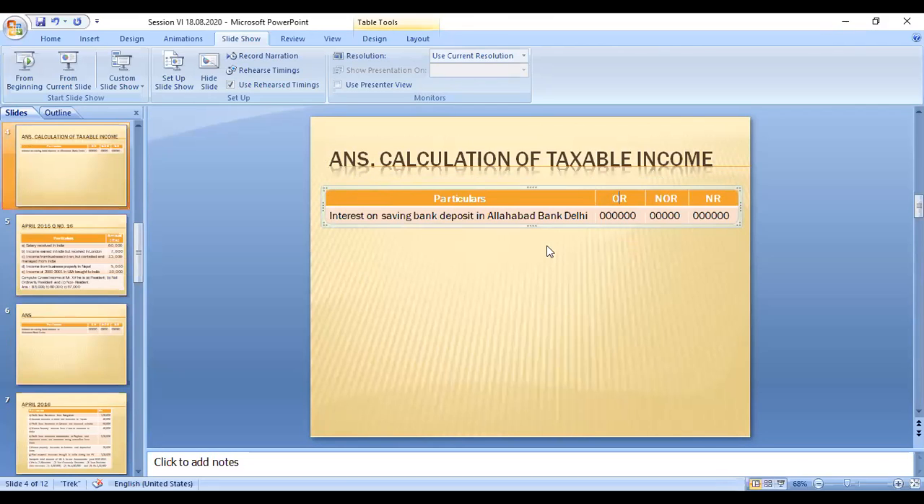So what is the status? From the problem, now you have to write. If it is taxable, in that column you have to write the amount. If it is not taxable, you have to write nil. That's all. So that's the first case.